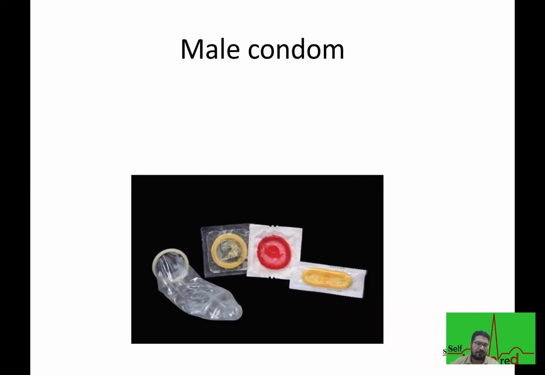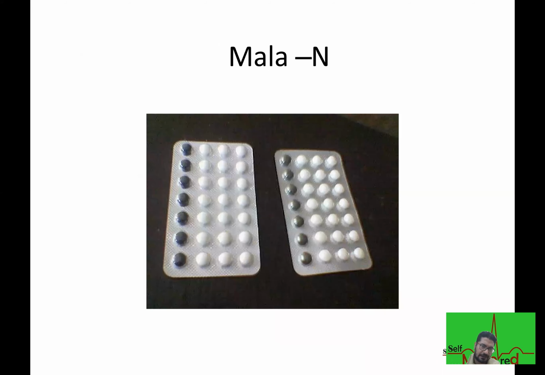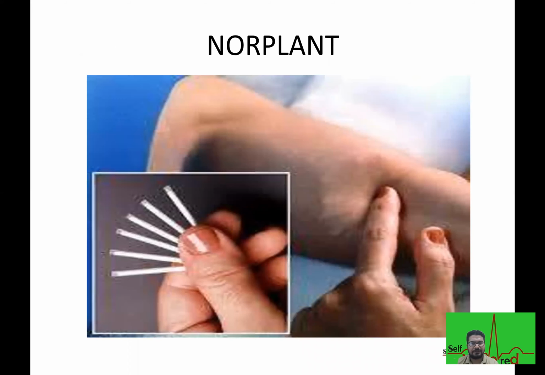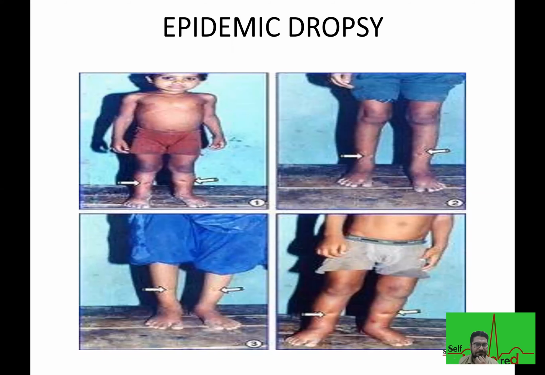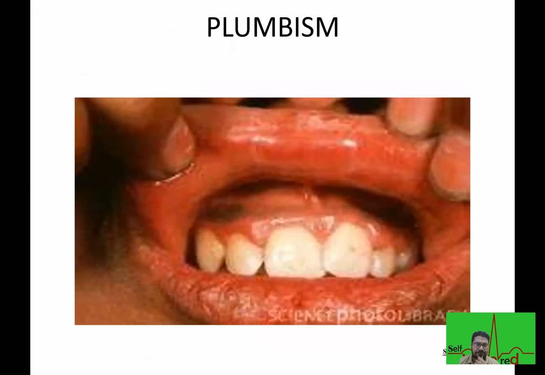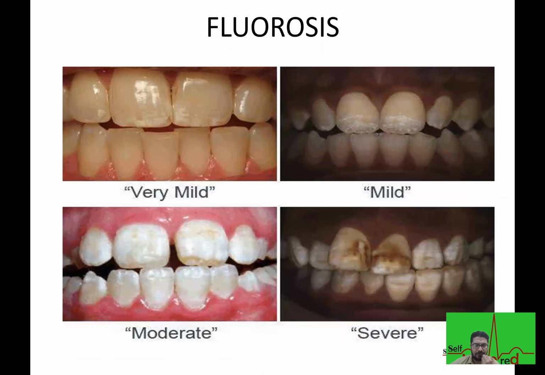Compare this to a tablet of Mala-N, and you can see these 7 tablets. These are iron tablets in the Mala-N strip. The black ones, 7 tablets, are iron. Now plant toxins: neurolathyrism. This is an image of neurolathyrism. Then we have epidemic dropsy. You can notice the pitting edema in the legs. Plumbism. Then you can see the mild, moderate and severe varieties of dental fluorosis.